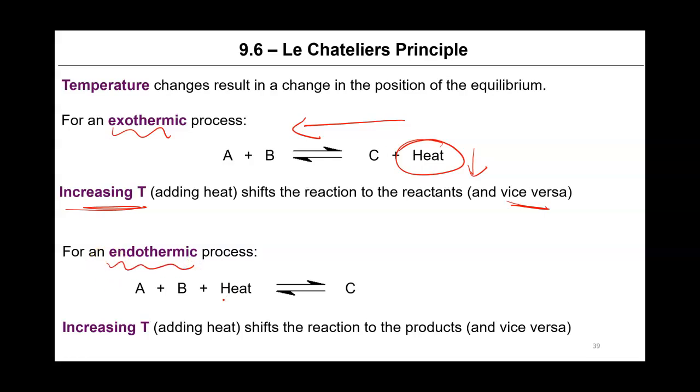In an endothermic process, heat is a reactant. So in this case, if we add heat, if we increase the temperature, then the system will move to the right in order to remove the heat that we have added. And of course, the opposite is true. If we lower the temperature, we're removing heat, and the system will spontaneously move to the left to replace the heat that we have removed. So basically, Le Chatelier's principle is saying that whatever change we make to the system, the system will move to oppose that change or undo it.